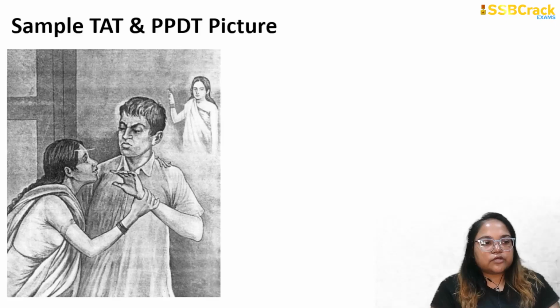This is the picture. As you can see, it is a stereotypical negative picture because the characters that you can see on the picture do not have any positive attitude around them, right? So you can see there are 3 characters, 2 women, 1 man. The man is looking very angry or irritated or annoyed with the woman who is a bit older, okay, who's holding his hand, right?